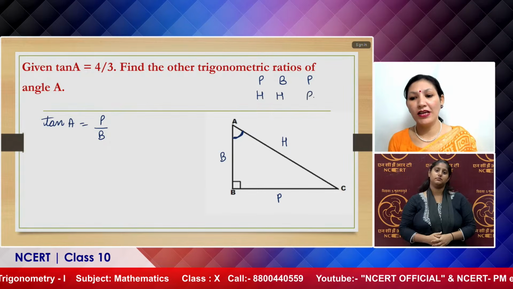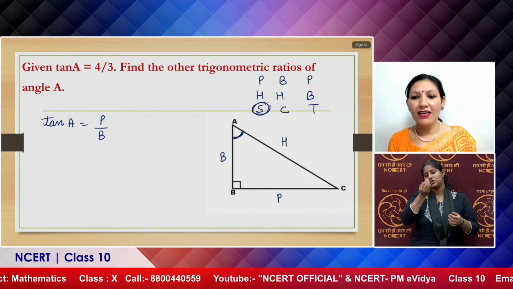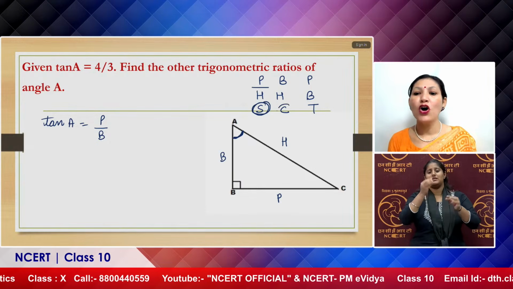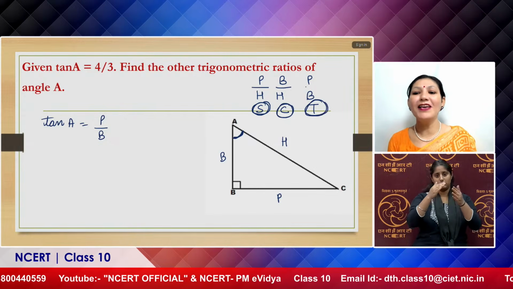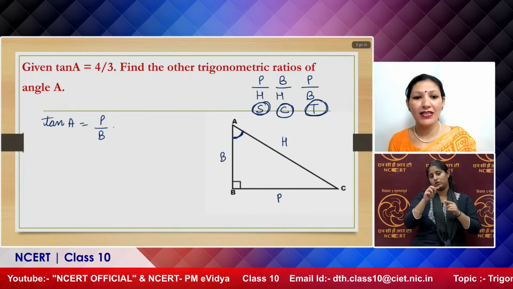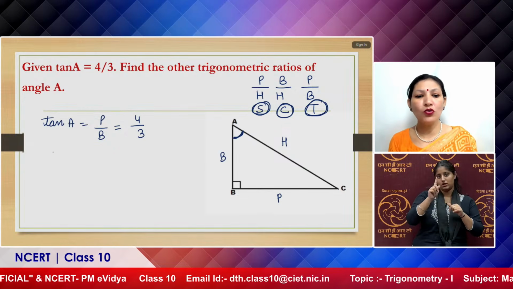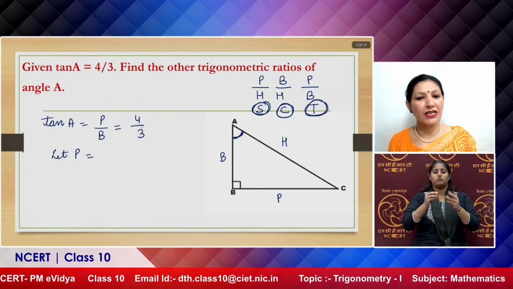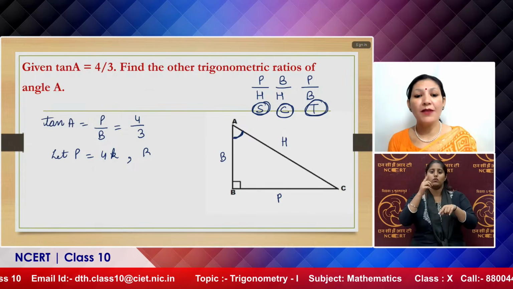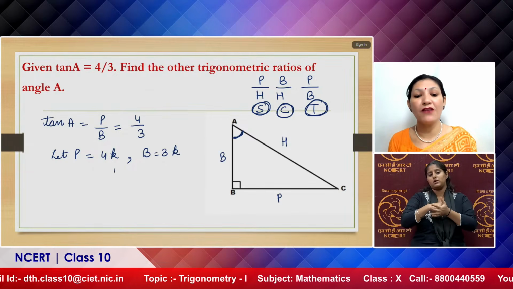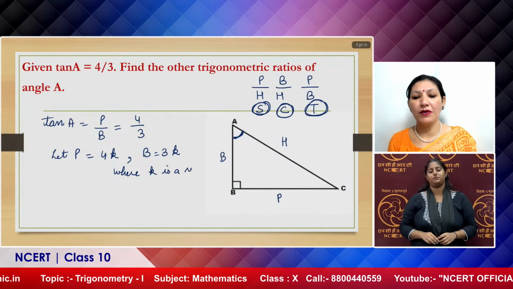हर हर बोले सोना चांदी तोले. So sin theta equals perpendicular upon hypotenuse, cos theta equals base upon hypotenuse, and tan theta equals perpendicular upon base. So here in this question, tangent A is given to be 4 upon 3. So we come to know that the ratio of the base and perpendicular is as per this. So perpendicular will be treated as 4 times k and base will be treated as 3 times k, where k is any real number, where k is a real number.